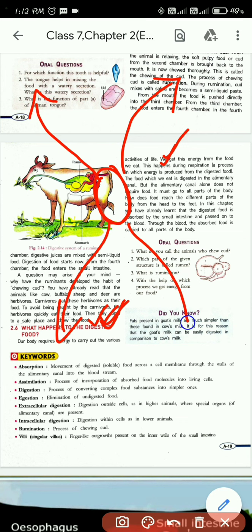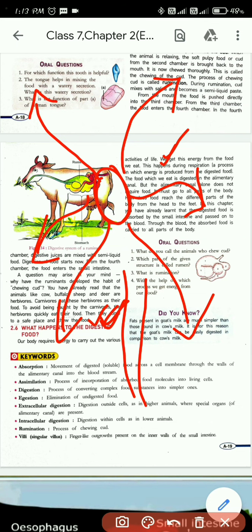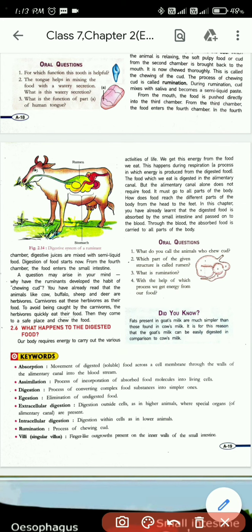It will be sent through the bloodstream to all parts of the body, to all the cells, and then the assimilation will happen, where the cells will use those nutrients in various activities. After that, the undigested food will be excreted through the anus. So this is the story of digestion in our body, and here we end our second chapter.